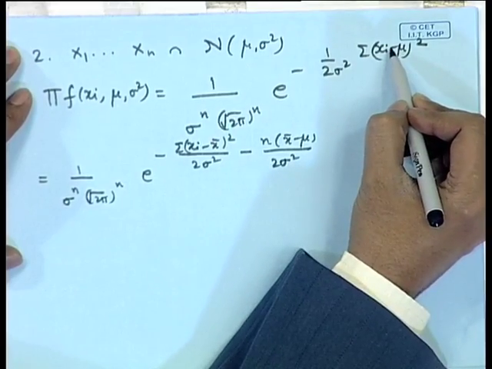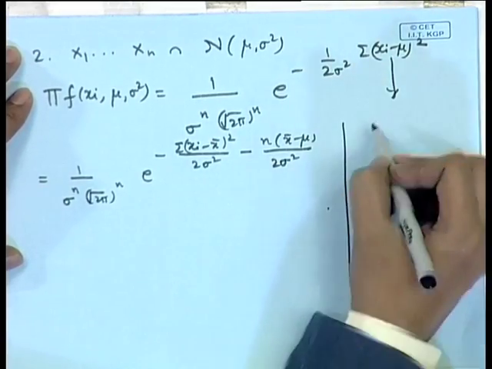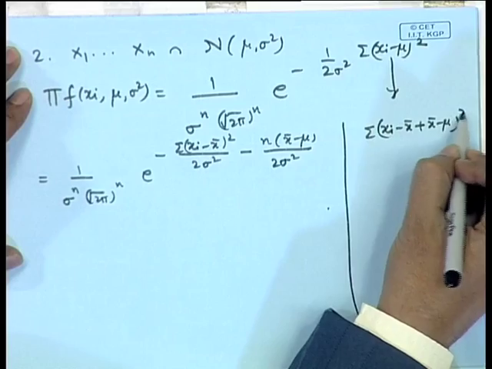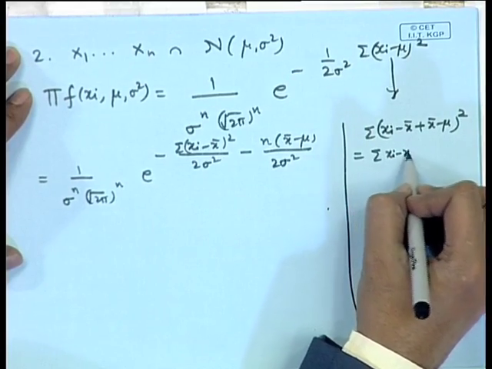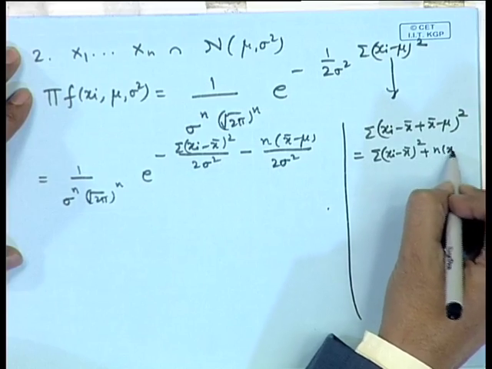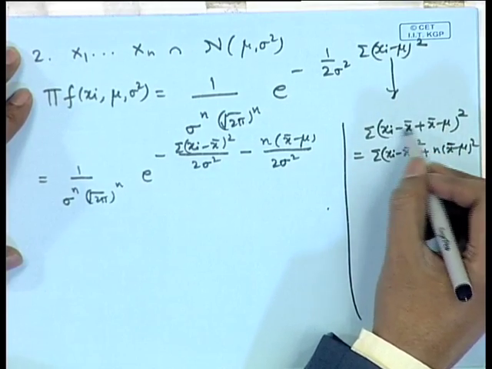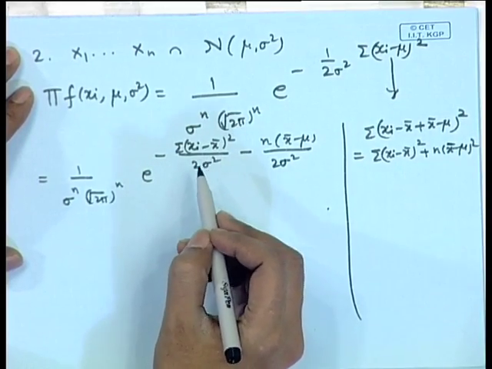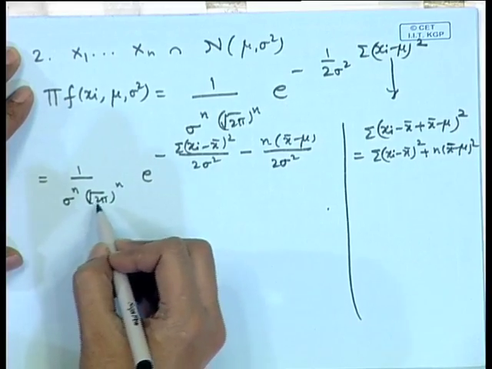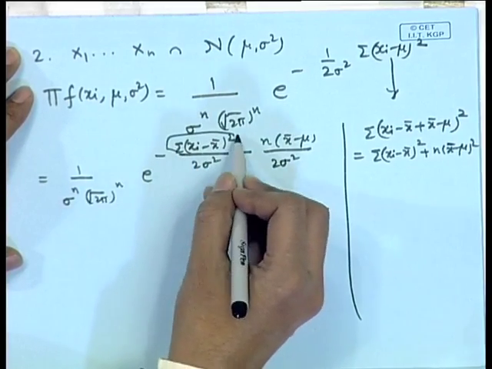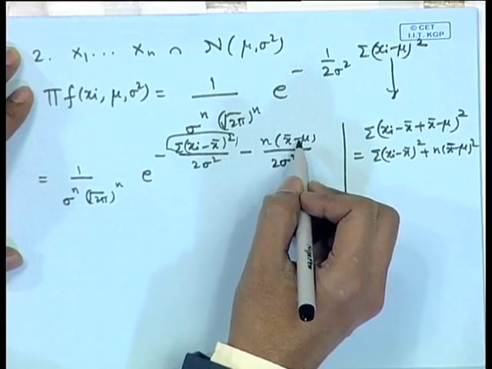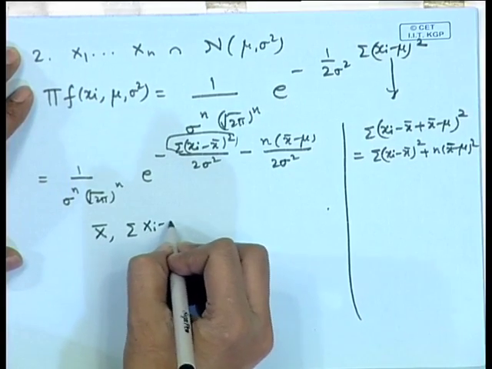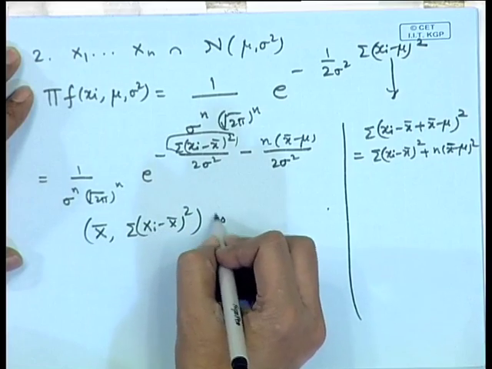That means, we have added and subtracted x bar: sigma x I minus x bar plus x bar minus mu square becomes sigma x I minus x bar whole square plus n times x bar minus mu square, and the cross product term vanishes. So, now you can see here that this is a function of sigma x I minus x bar whole square, this is a function of x bar. So, we can say that x bar and sigma x I minus x bar whole square is sufficient.